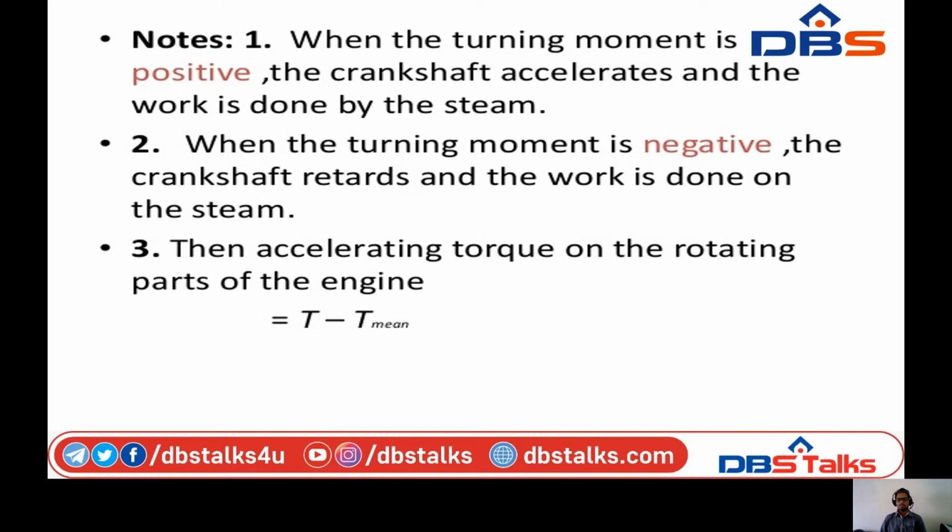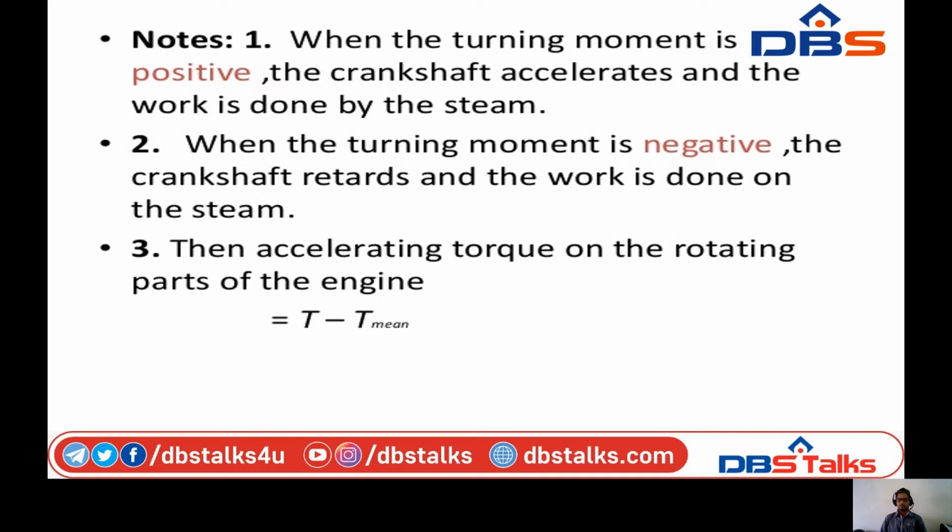So the acceleration torque on the rotating parts is T minus T mean.